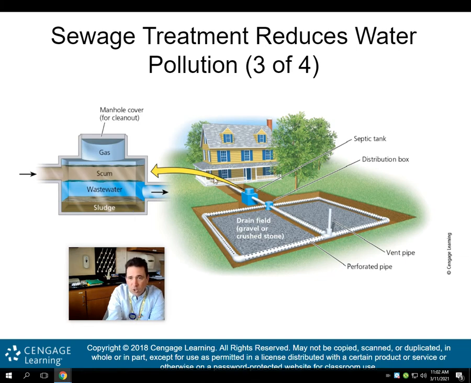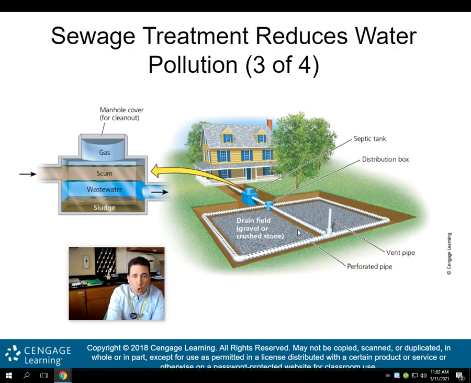Basically, the sewage comes out of your house and gets caught up in this septic tank, which is what we're looking at here. You've got gas on the top, the gas gets separated, the methane. You then have your scum, you have some wastewater, and you have some sludge that sinks to the bottom. The wastewater then goes out into this field where it sinks through this gravel or crushed stone, which provides the ecological service of actually cleaning up that water.